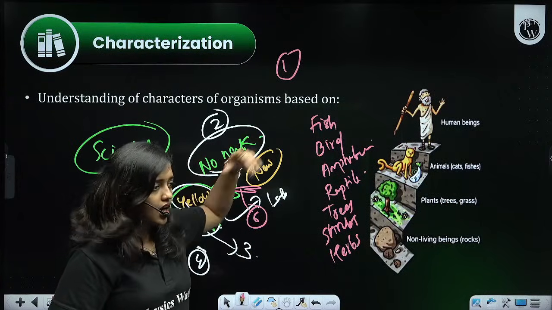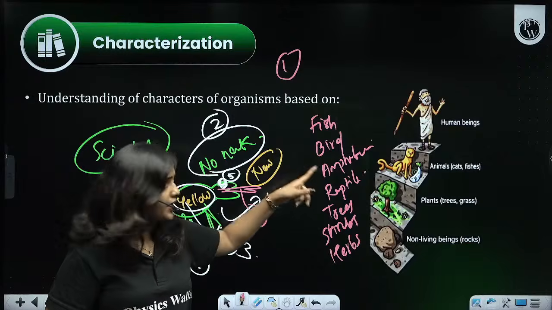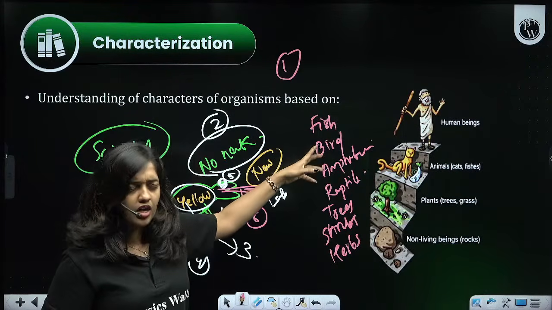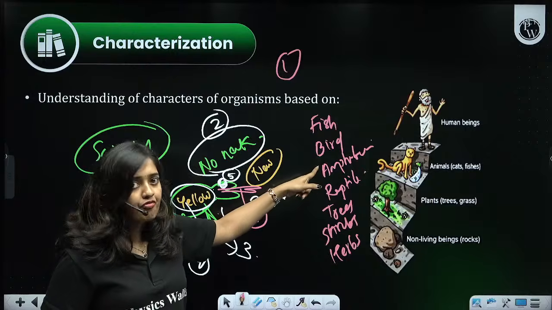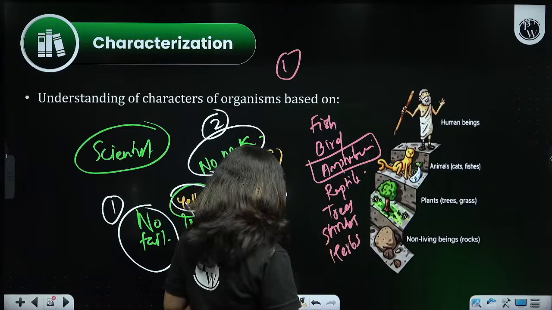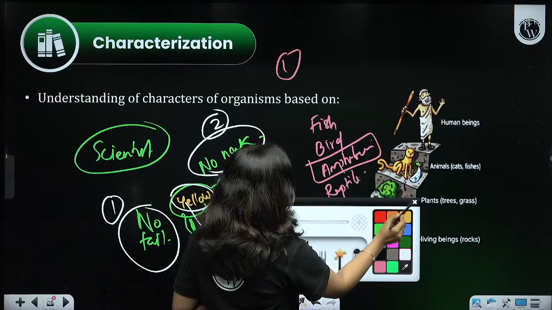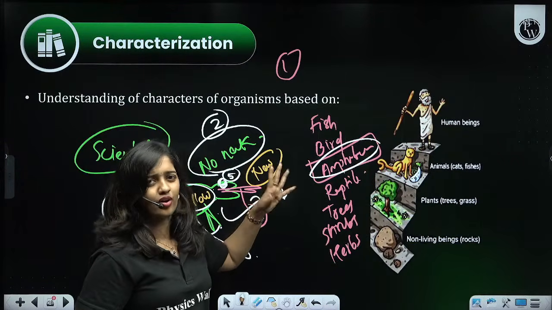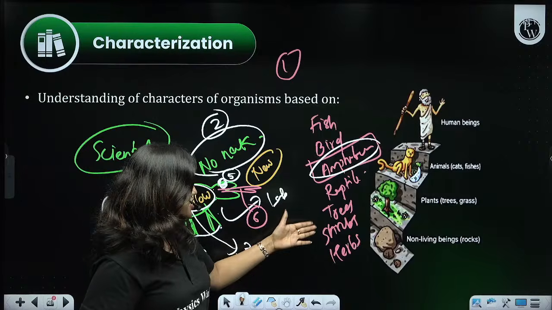I'm just thinking about all the organisms I know. Will this belong to the category of fish? No. Will this belong to birds? No. Will this belong to amphibians? Yes, just like frogs. I got a confusion here. I'm a little bit confused. Is this belonging to the category of amphibians? Then I got confused with the reptiles. No, it will not be. Then trees, shrubs, herbs. No.